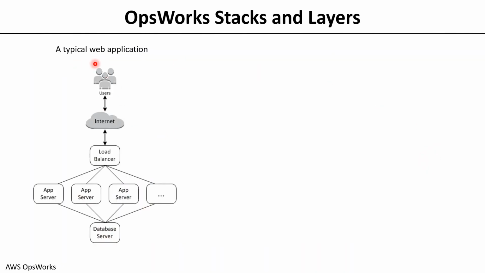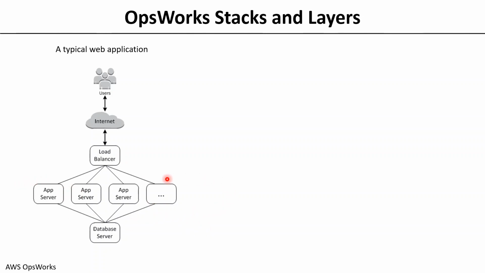Let's take an example of a typical web application. This web application has app servers which are behind your load balancer. Whenever users access these app servers, they pass through the load balancer, and depending on the number of servers, the load balancer will send the request to different app servers.